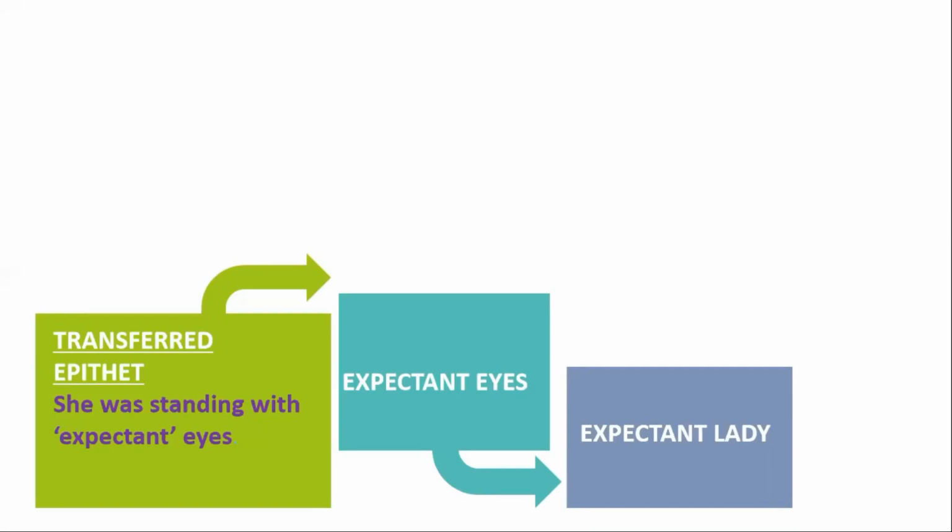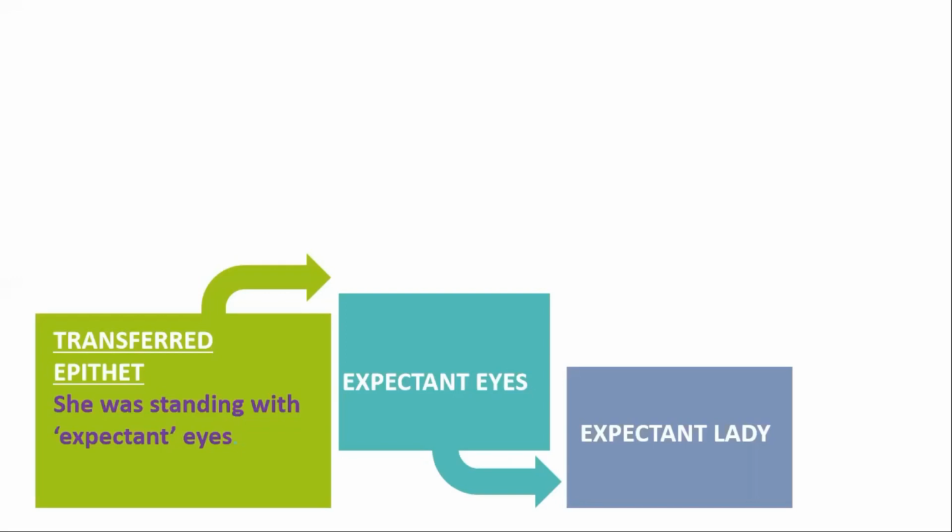Here, expectant is an adjective, expectant is an epithet, and actually it indicates her psychology, her mentality. But it is used for eyes. आणि हा adjective eyes ला use केलेला आहे, but it belongs to that lady. जी उभी आहे त्या लेडीला तो बिलॉंग करतो.